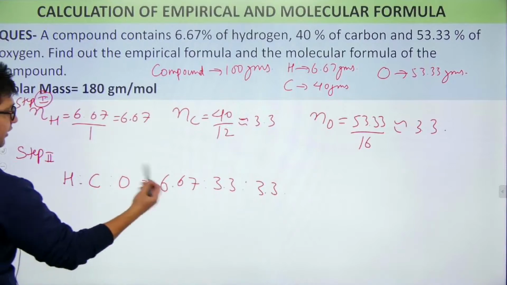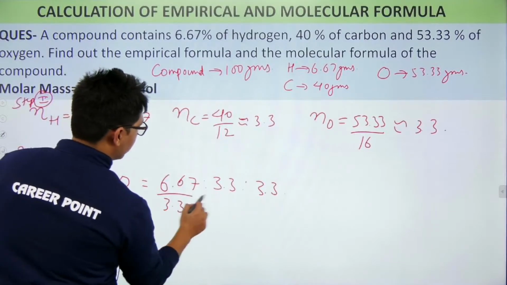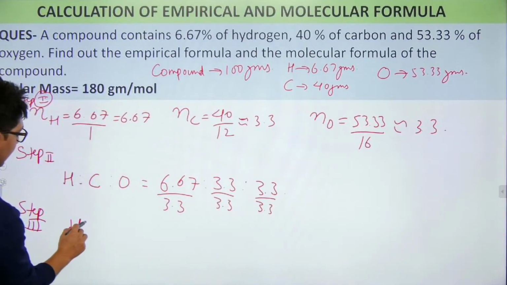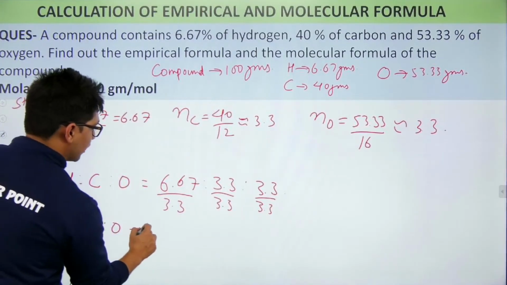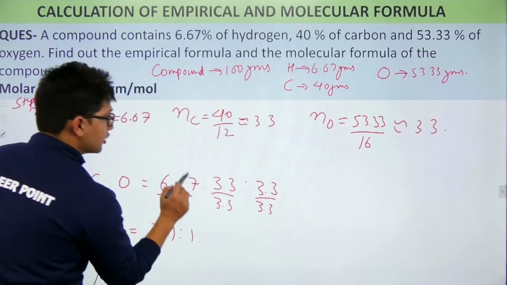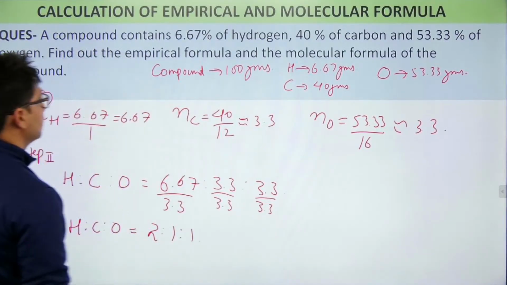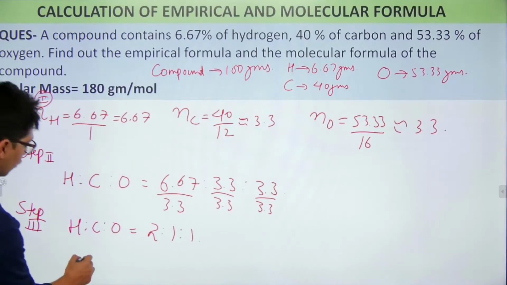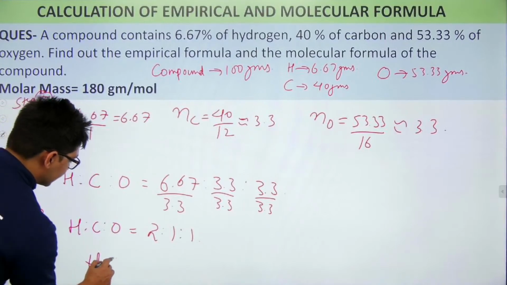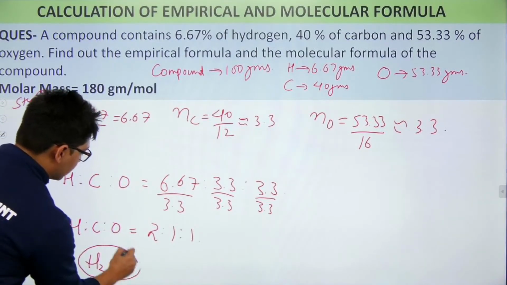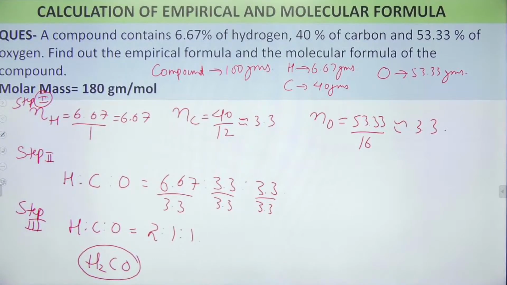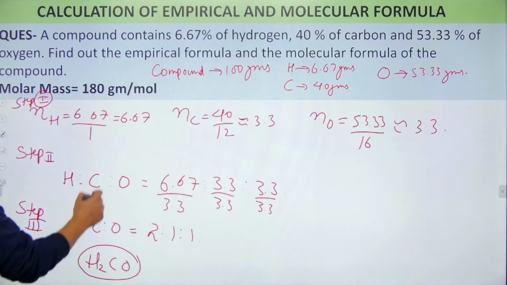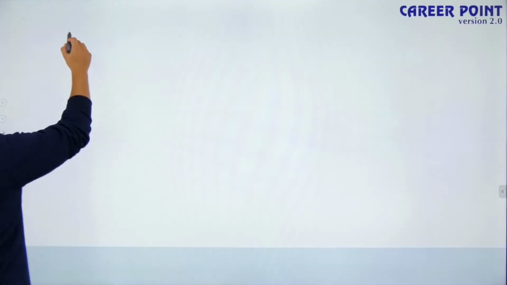So it is find the ratio, that is divide this by 3.3. So this value is coming out as H is to C is to O. This is coming out as 2 is to 1 is to 1. So what is my empirical formula? In case I have to calculate empirical formula, it is coming out as H2, C and O. So this is my empirical formula. Okay, that is CH2O. Exactly, Anushri. So what is my empirical formula?